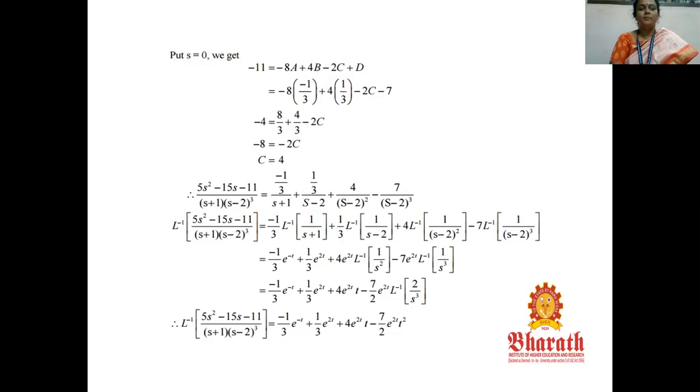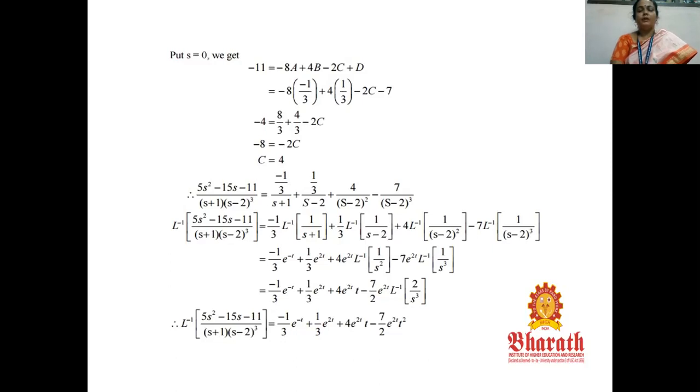So now minus 1 by 3, L inverse of 1 by (s plus 1) is e power minus t. Similarly, plus 1 by 3 into L inverse of 1 by (s minus 2) is e power 2t, plus 4 times 1 by (s minus 2) the whole square is, by the shifting property, e power 2t into L inverse of 1 by s square. Similarly, minus 7 e power 2t L inverse of 1 by s square. Now minus 1 by 3 e power minus t plus 1 by 3 e power 2t plus 4 e power 2t into t minus 7 by 2 e power 2t L inverse of 2 by s cube.